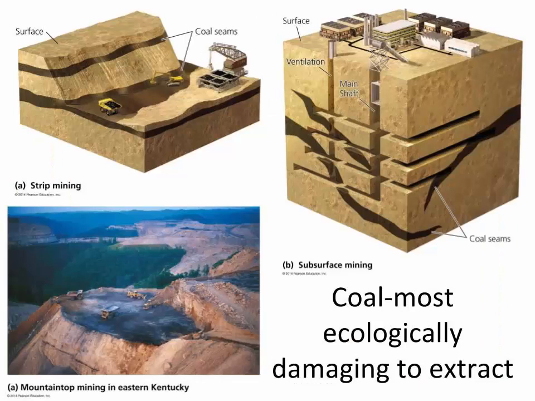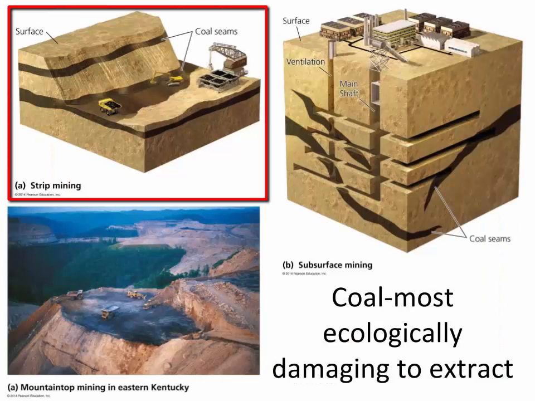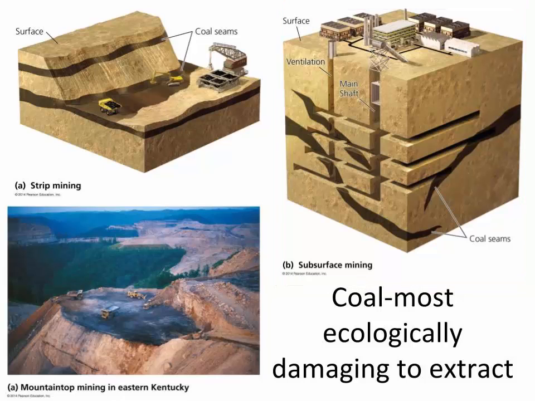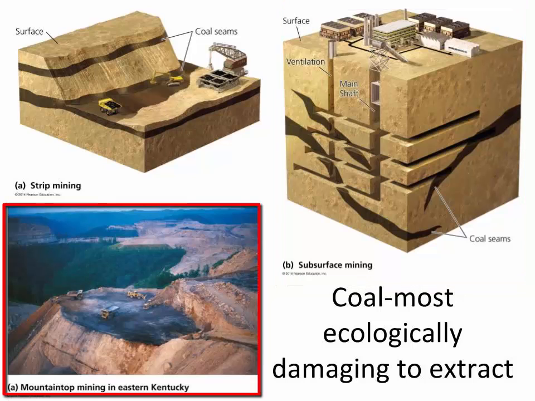If coal is near the surface, it is extracted using strip mining, which is when heavy machinery scrapes away massive amounts of land to reveal coal deposits. Subsurface mining is used to extract coal that is deeper underground. With subsurface mining, deep vertical shafts are dug and networks of horizontal tunnels are created through powerful blasting using explosives. A final way coal is extracted is mountaintop removal. We will discuss this method more in a different mini lecture.